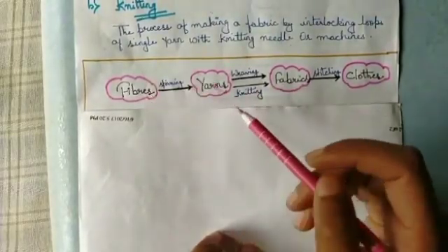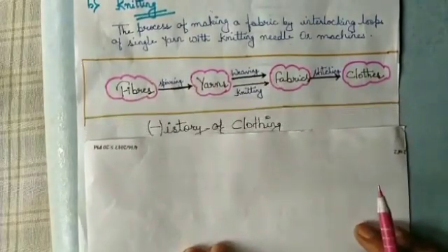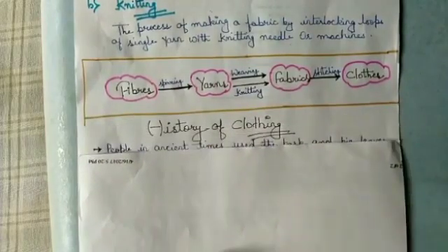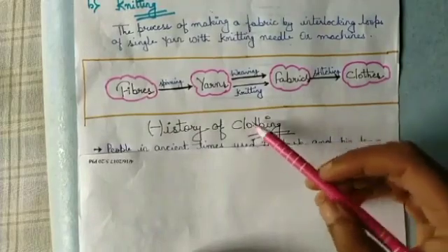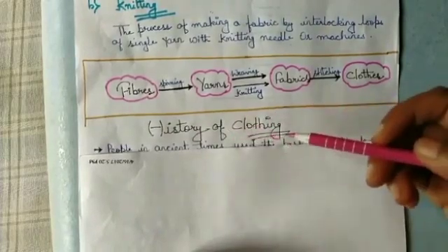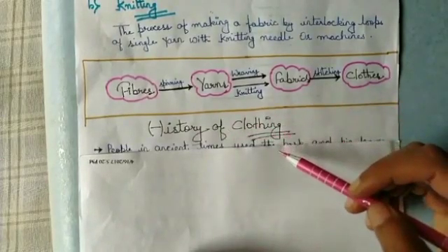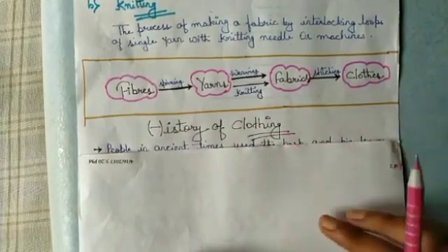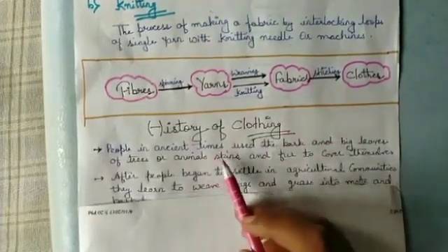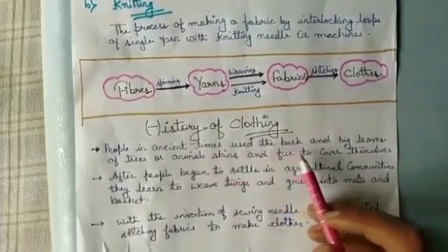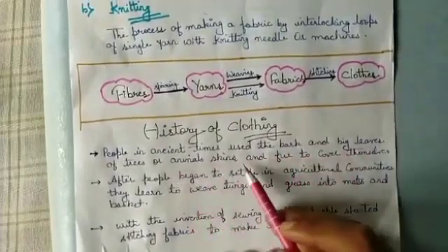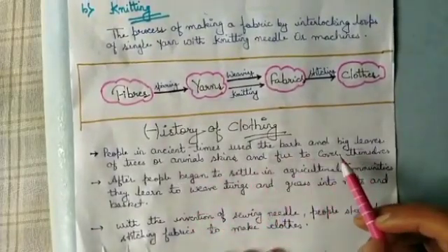Now we move to our next topic, that is history of clothing. Okay, मतलब पहले के ज़माने के लोग किस तरह के कपड़े पहना करते थे. Let's see. People in ancient time used the bark and big leaves of trees or animal skin and fur to cover themselves.